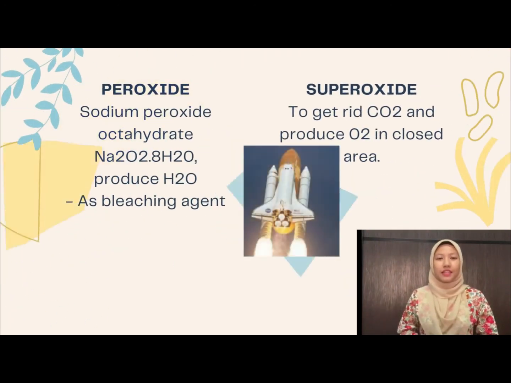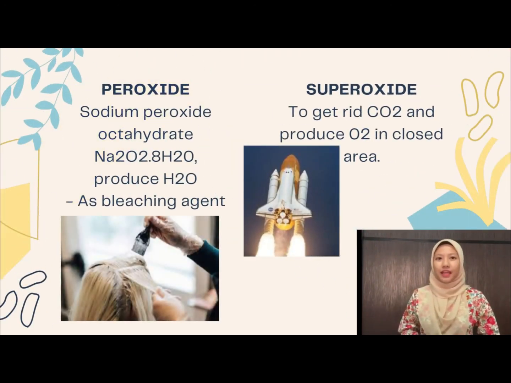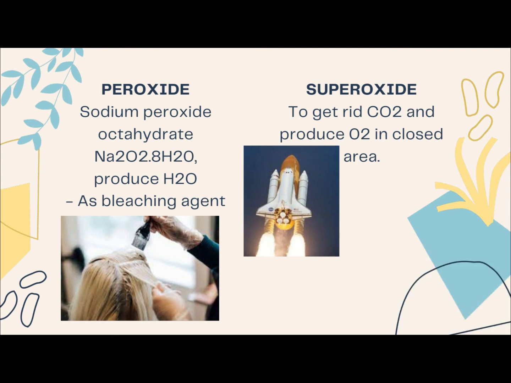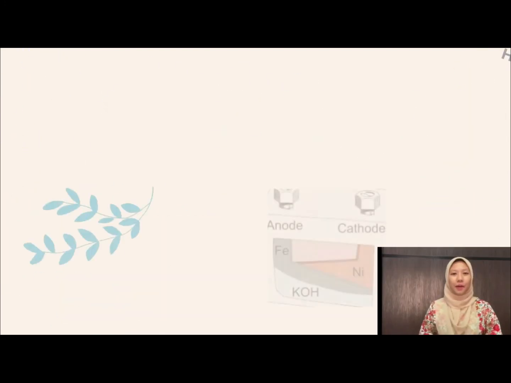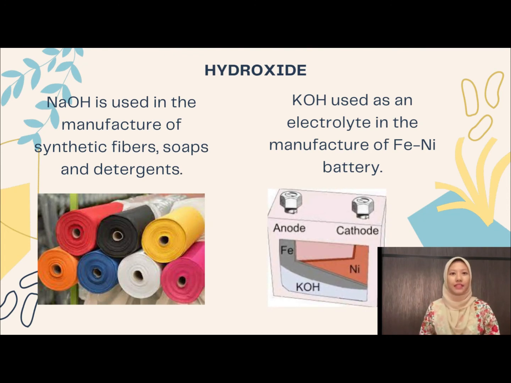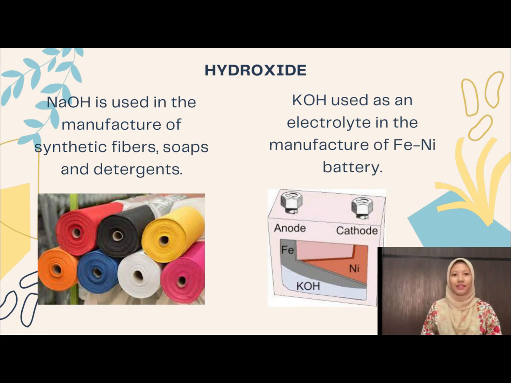Next, for peroxide, sodium peroxide octahydrate is used as a bleaching agent, for example for hair, fiber, or fat. Superoxide is used to get rid of CO2 and produce O2 in a closed area, such as in a mine, space shuttle, and submarine. For hydroxide compounds, NaOH is widely used in the manufacture of synthetic fiber, soap, and detergent. Another example is KOH, widely used as an electrolyte in the manufacture of Fe and Ni batteries.